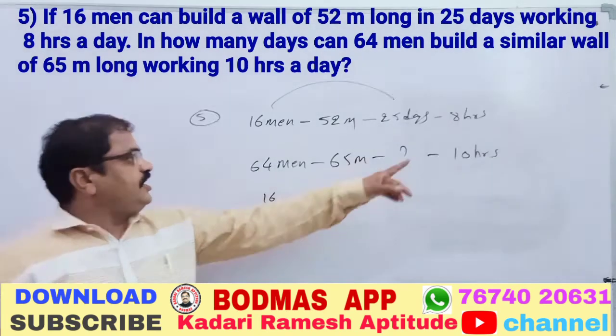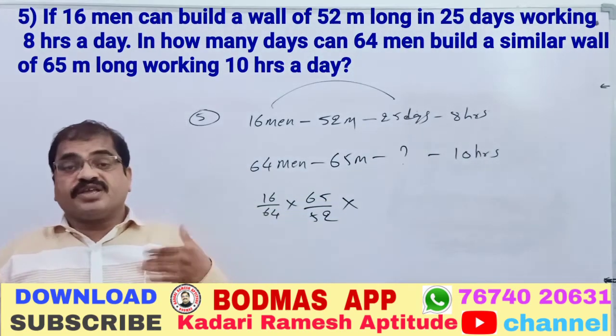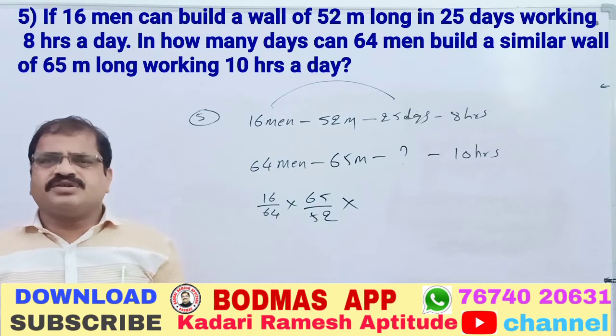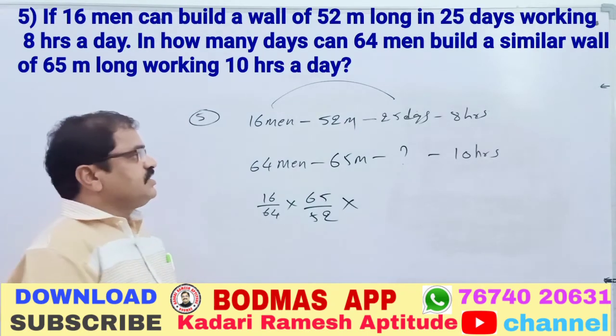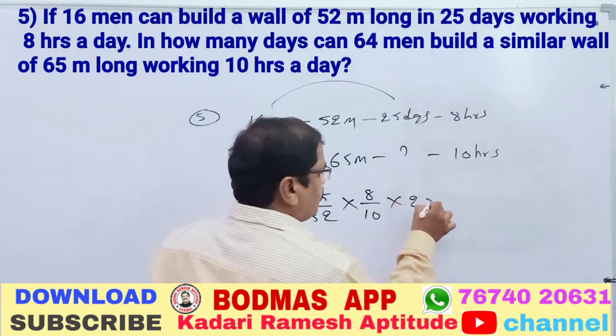Now, if they work 8 hours daily, it will finish in 25 days. Daily 10 hours work means working more hours. When more hours are worked, it automatically takes fewer days. Compare to less than 25 days: 8 by 10. Now come to the cutting with the 25.